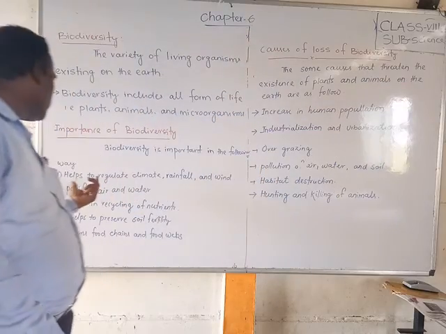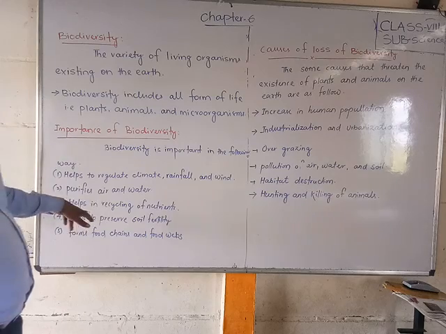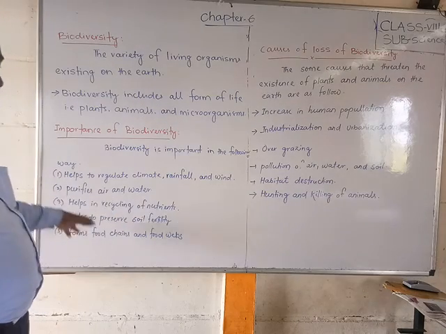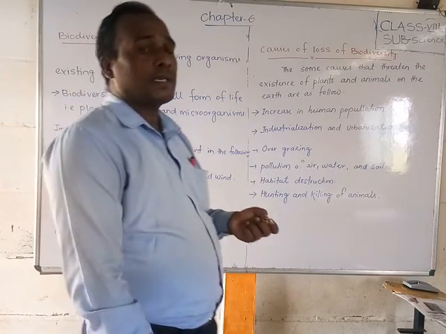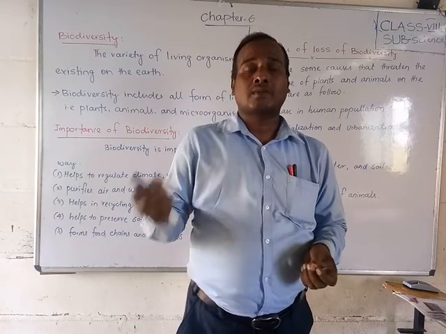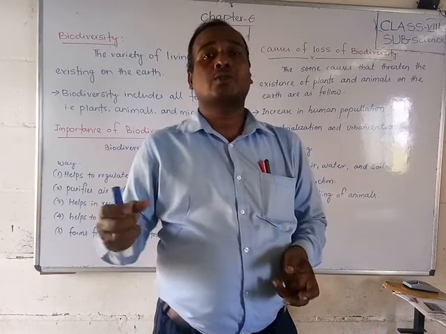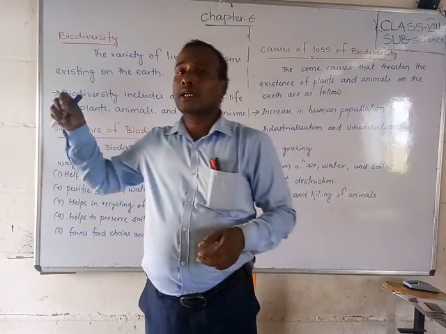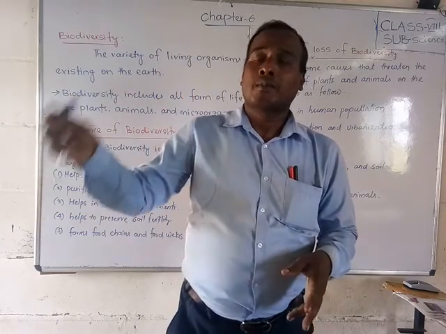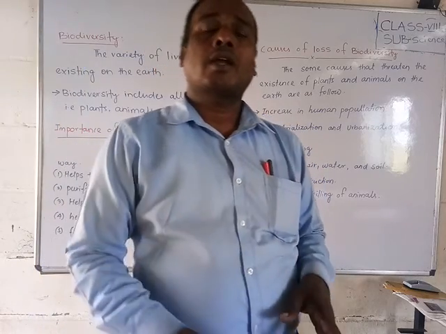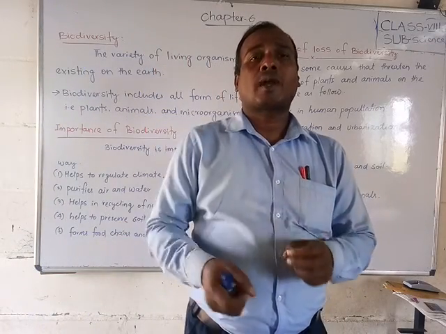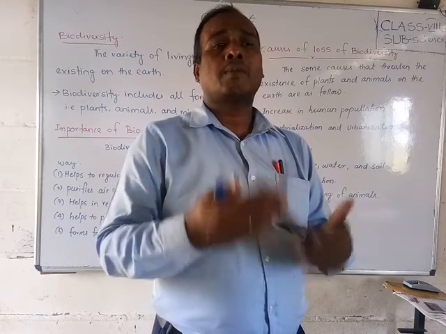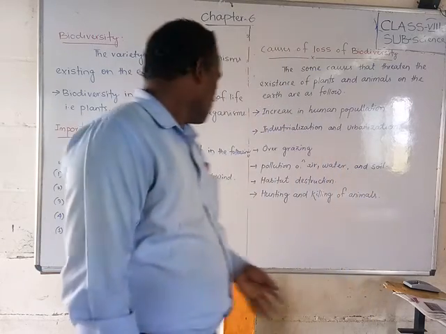So the environment will be clean and purified, and water also. Third, it helps in the recycling of nutrients. There are so many bacteria and microorganisms that help the nutrient cycles. You have studied that we do not get nitrogen directly; it enters the soil and then the plants, and then we get it. So biodiversity also helps the nitrogen cycle.